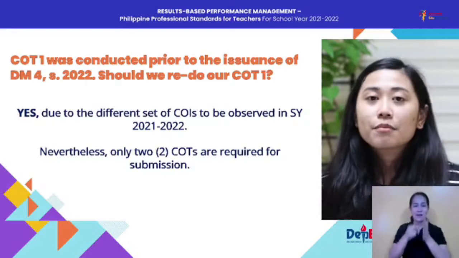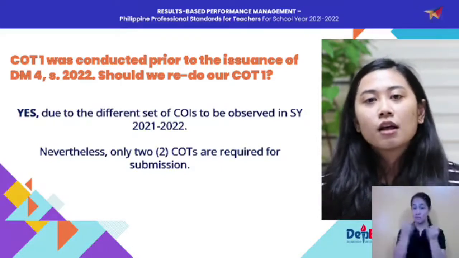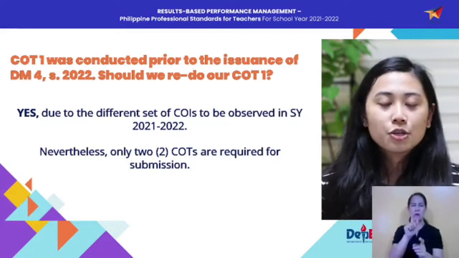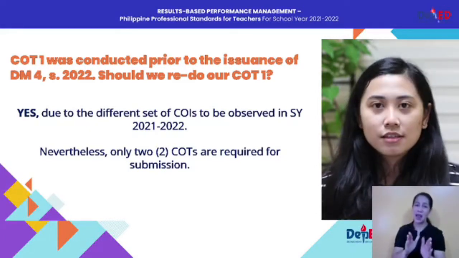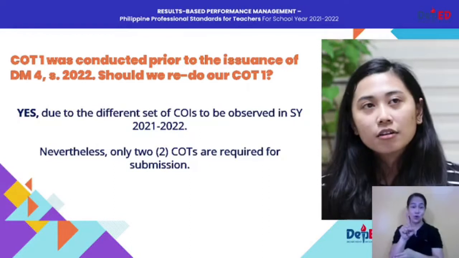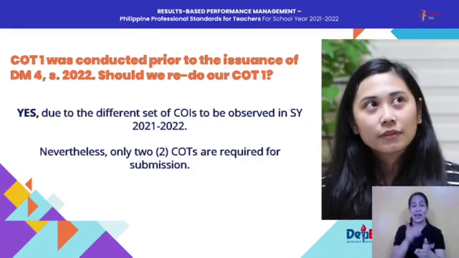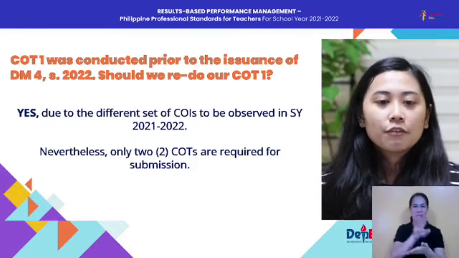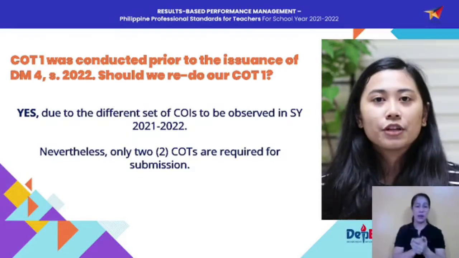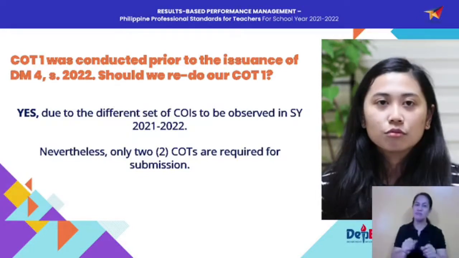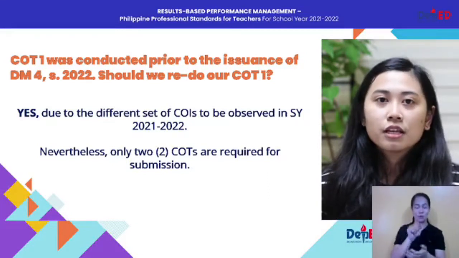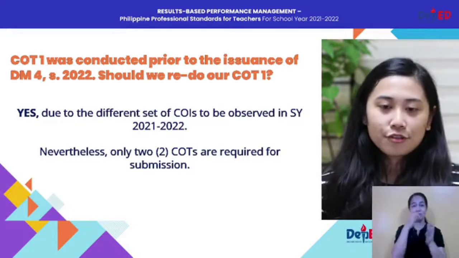So for the information of our schools, of our raters and ratees who have already conducted their COT1 prior to the release of DM4. I believe it was released sometime around the 3rd week or 2nd week of February. If you were able to conduct classroom observation already, then you have to do COT1 again, because if you use the old indicators, it wouldn't be applied for this school year.